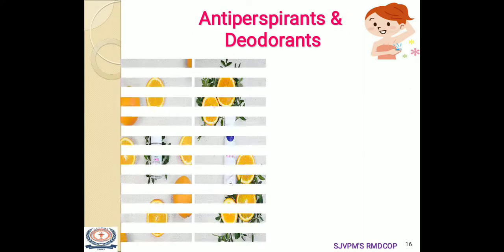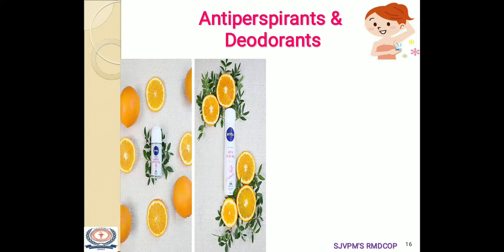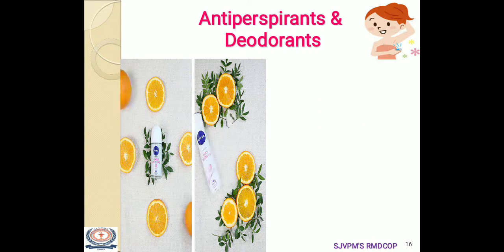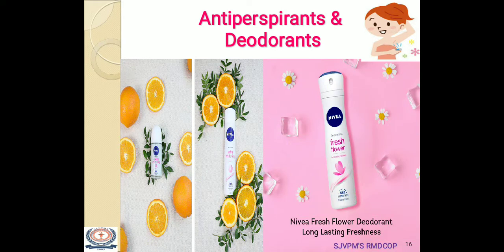Here are some marketed preparations of antiperspirants and deodorants. Here you can see Nivea, then Rexona, Nivea. So these are some of the examples of antiperspirants and deodorants.